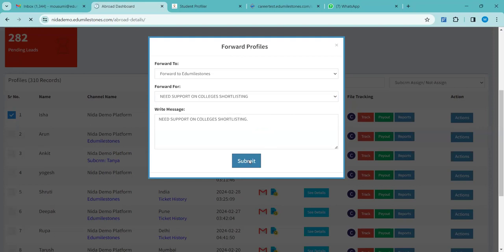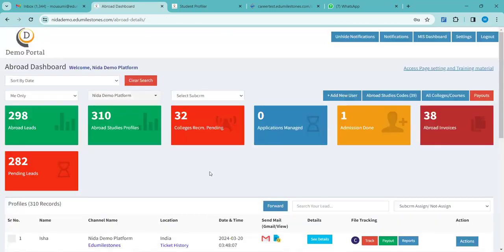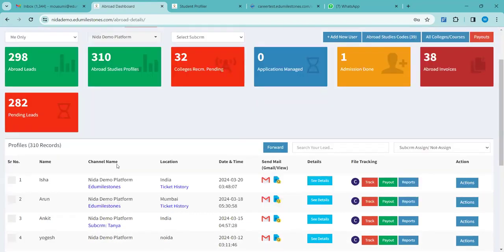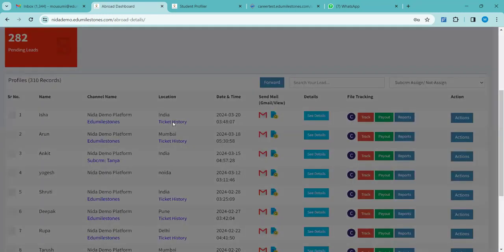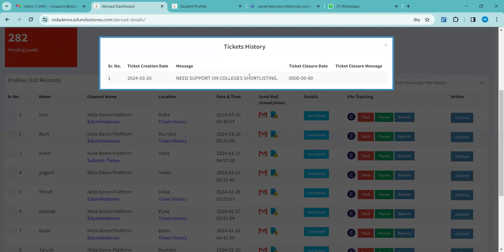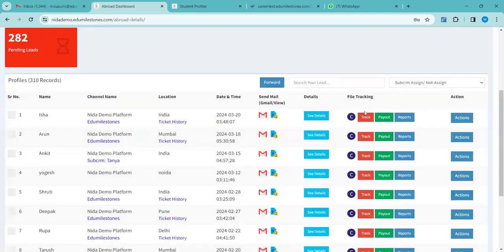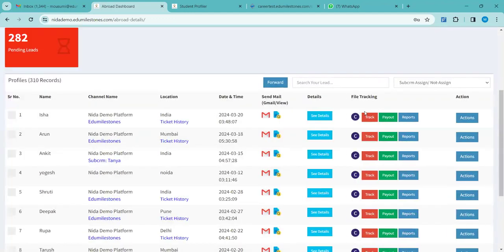Once you do that, can you see now? Below Isha's name, Edu Milestones is reflecting. It started reflecting, which means it has reached Edu Milestones. Our team will check the ticket history and know what the requirement is, and accordingly they will check the report and do the needful. This is how you need to forward the profile to Edu Milestones. I think it is clear.